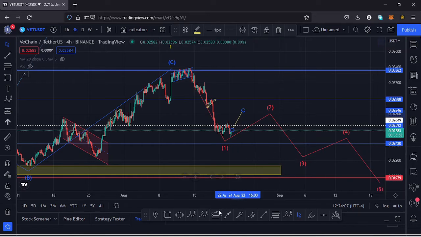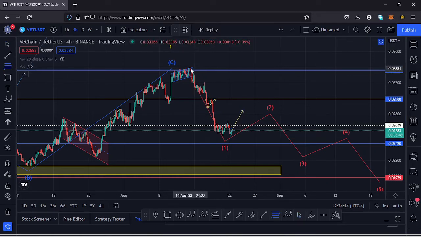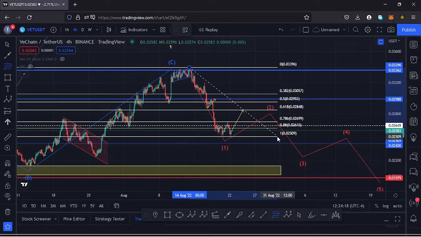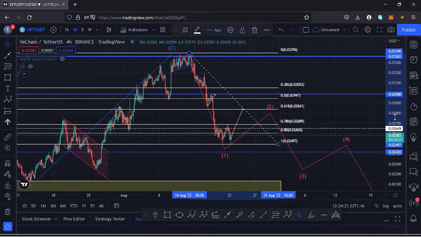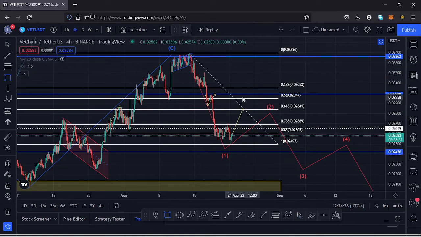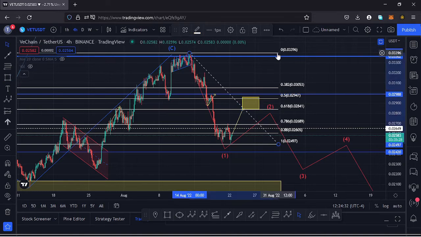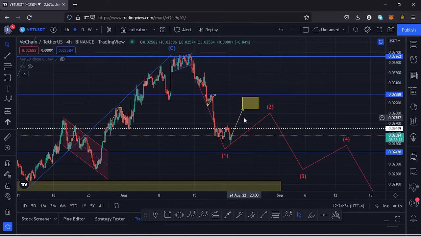Using Fibonacci we can get a target area for that retracement to the upside in the formation of a wave 2, and to do that I just connect the fibs from the high of that first wave that is up there, then dragging the fibs to the low that we made over here. That gives me a minimum target area between the fib level 0.5 and the fib level 0.618, which is the target area right there, and that target area is at around the $0.026 mark and at around the $0.029 mark.